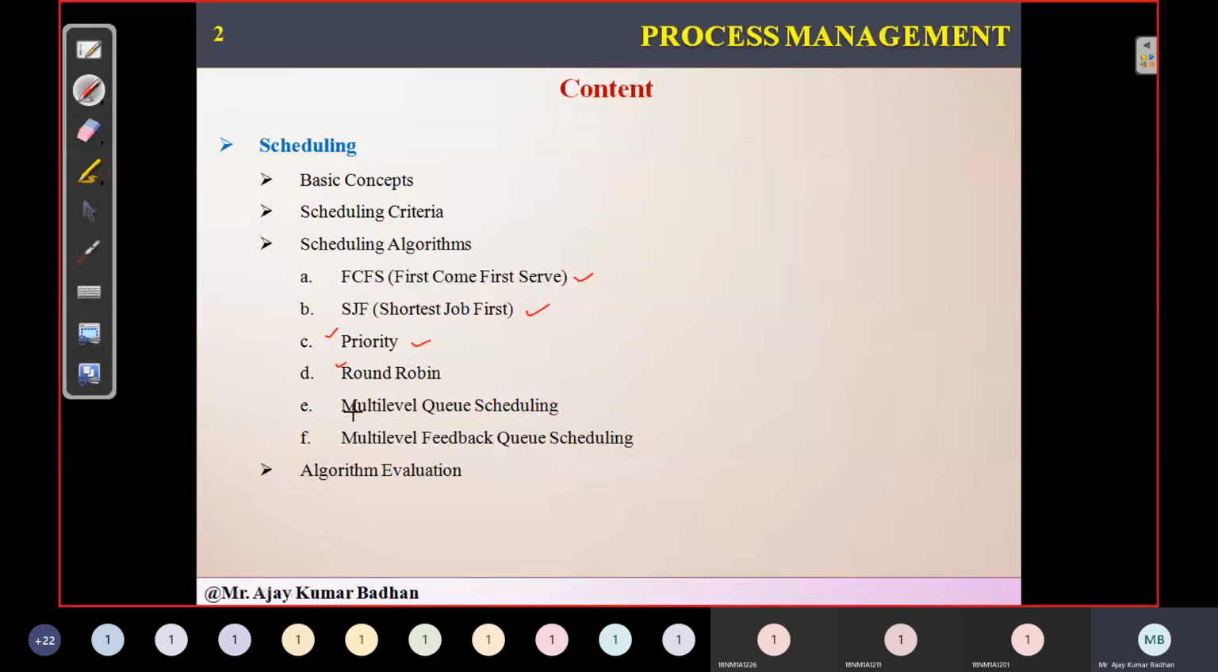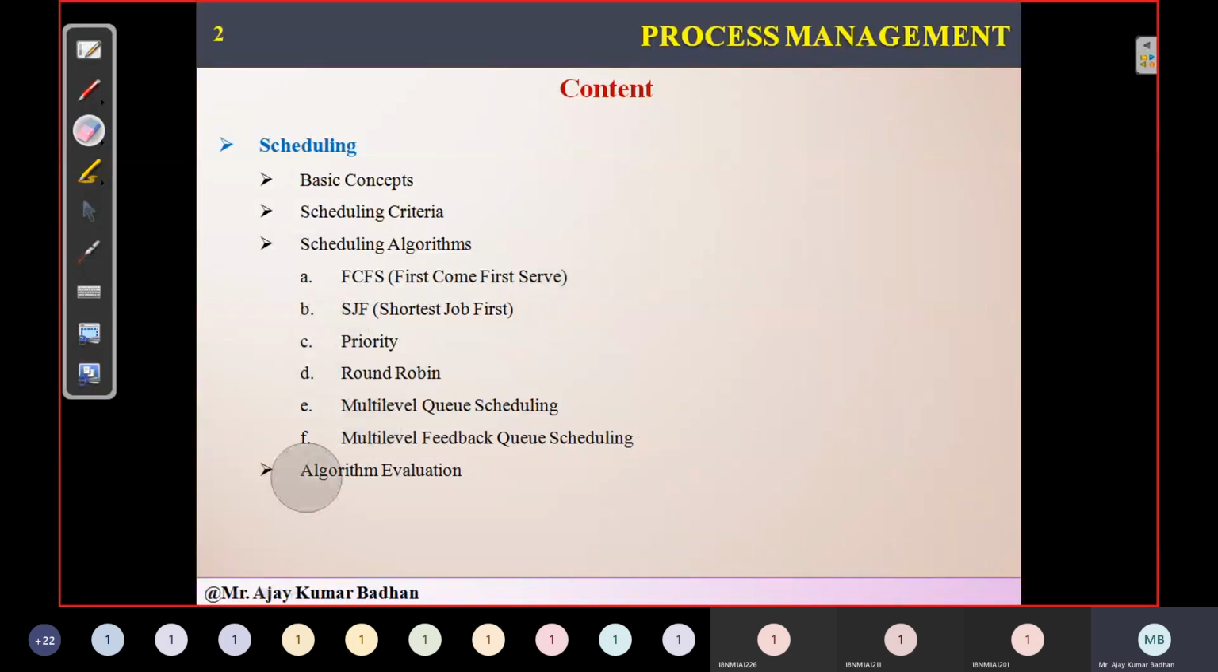Then we will be looking at two things: multi-level queue scheduling algorithms and multi-level feedback scheduling algorithms. So today we'll try to complete the entire scenario here. The algorithm evaluation is nothing but an evaluation of whatever algorithms we have discussed or are discussing right now. This is a small topic that you can just go through yourselves, so that will not be covered in this session. Mostly we'll cover priority, round robin, multi-level queue, and multi-level feedback scheduling algorithm.